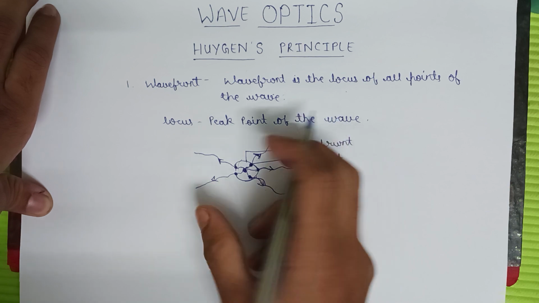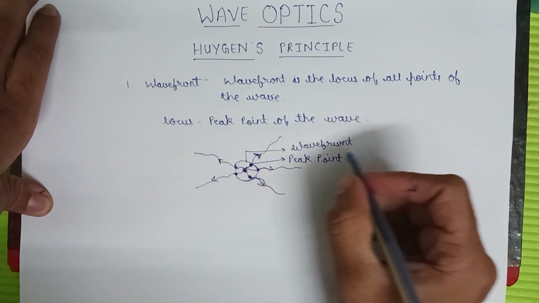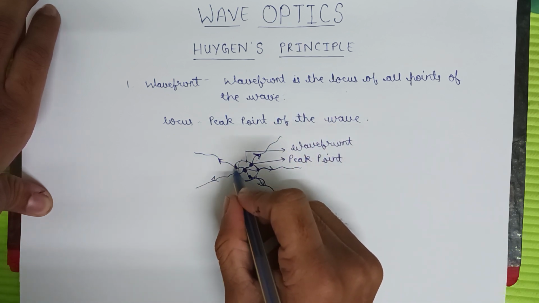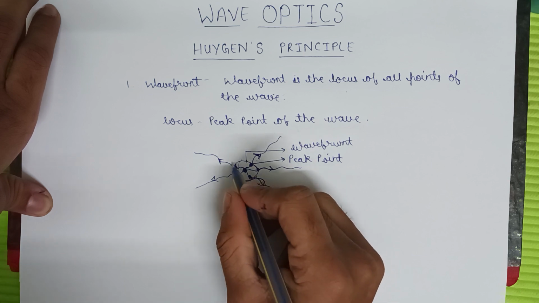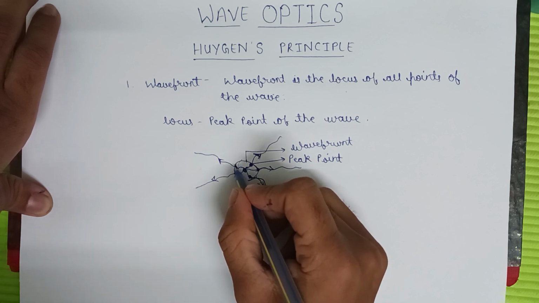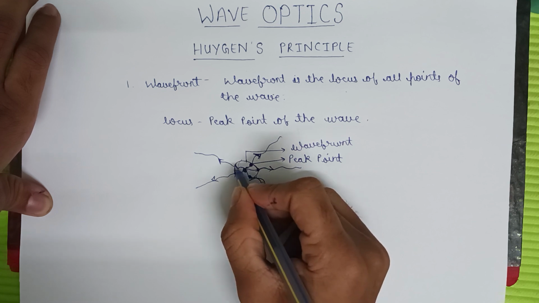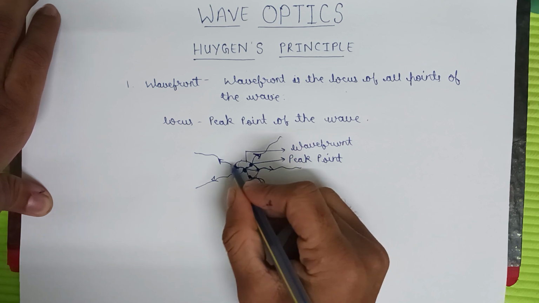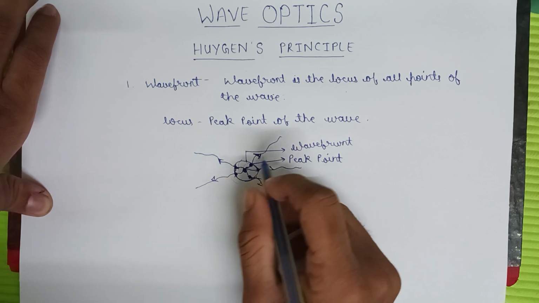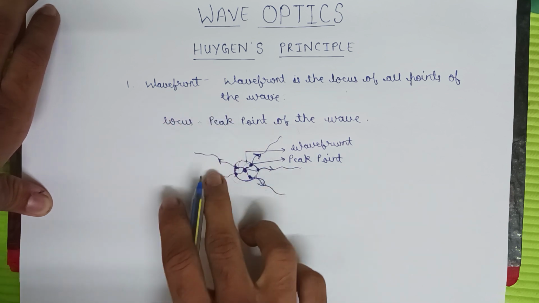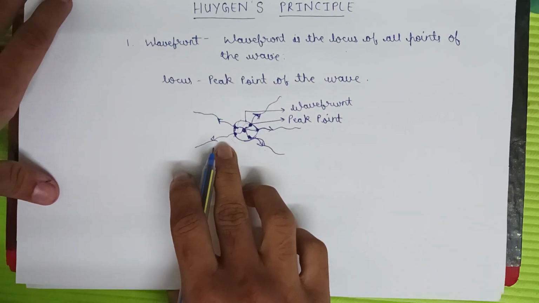This was the thinking of Huygens: all the light waves have common peak points, and if we join these peak points, then we get a wavefront.